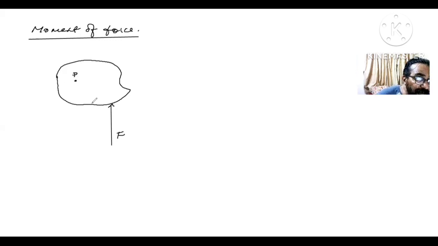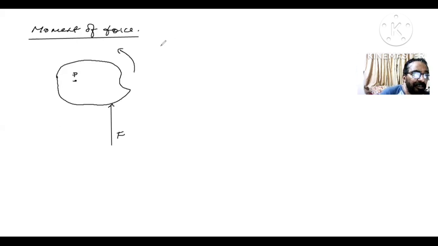This body doesn't leave its place and moves along a straight line. But since it's pivoted at a point, it tends to move like this. It tends to move along this arrow. Can you see? Got it? So what has happened? This force has brought a rotational motion in the body. We call this the turning effect of the body.